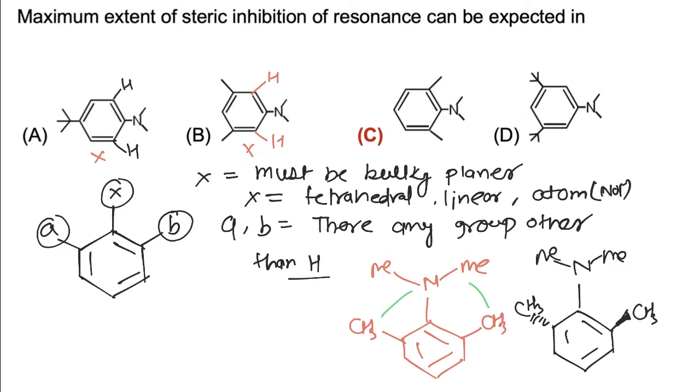So SIR is possible in the third case, while in the fourth case SIR is not possible, because the groups attached at the ortho position of the NMe2 group are very small, and they are hydrogen atoms. So the correct answer is C.